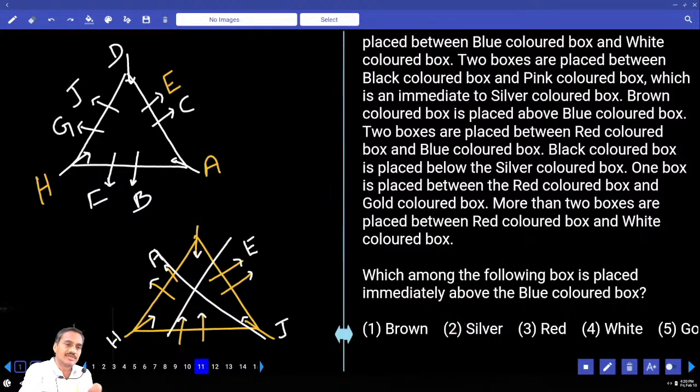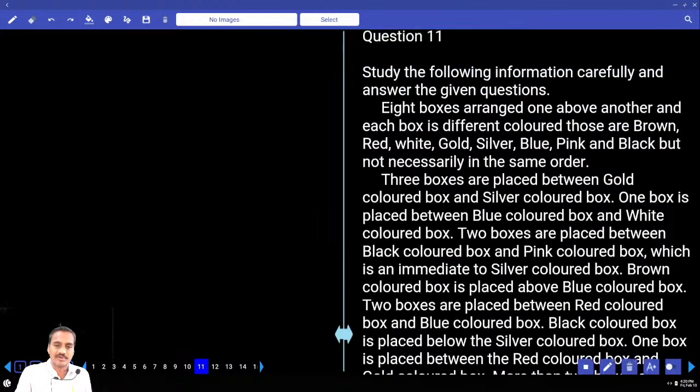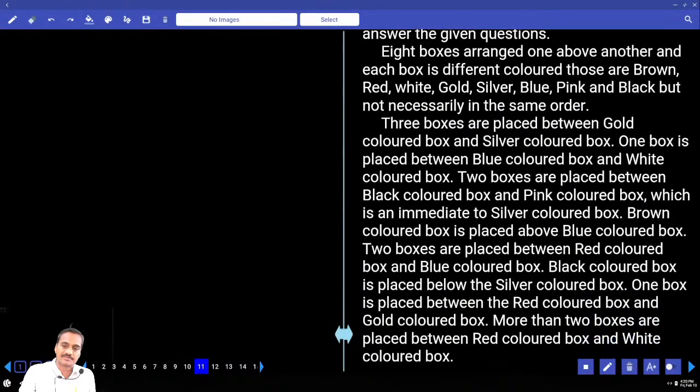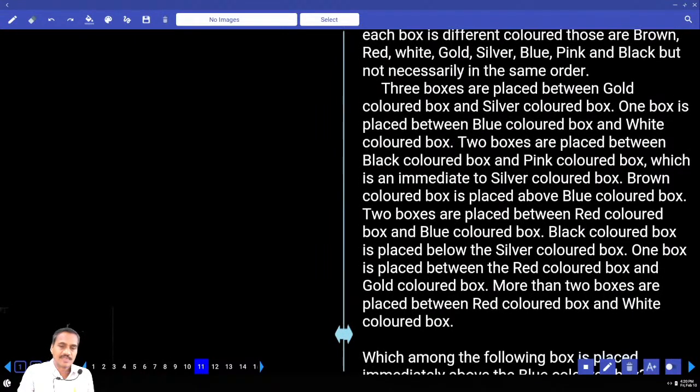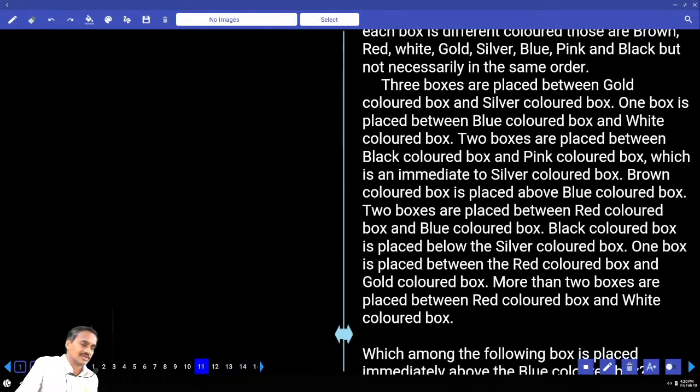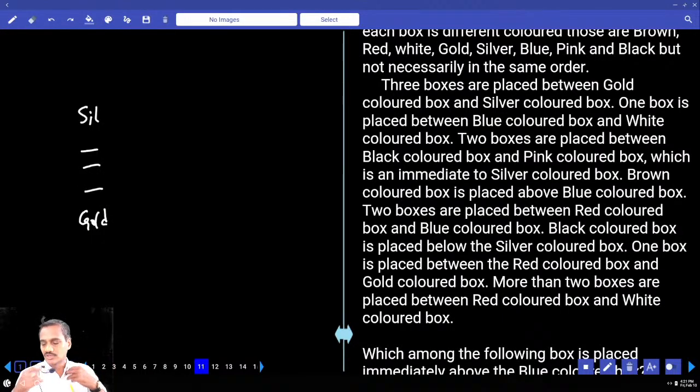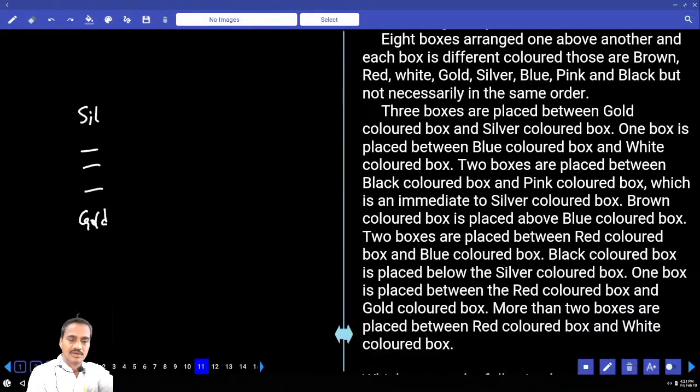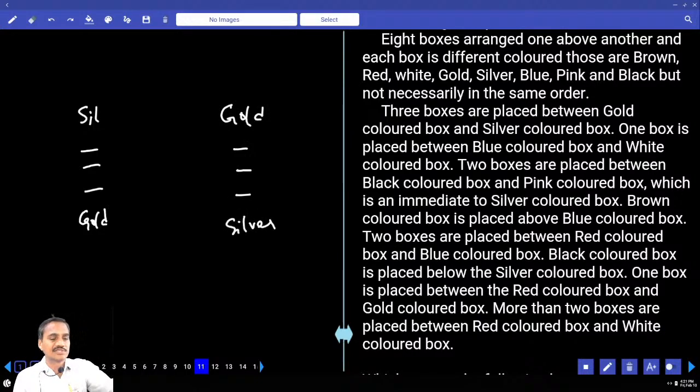Then next, questions 11 to 15, which are about boxes. 8 boxes are there, one above the other, and they are of different colors. 3 boxes between the gold and silver boxes. If silver is here, 1, 2, 3, gold is here. So far 5 boxes are filled, out of 8 in total. Or if gold is here, 1, 2, 3, silver will be here. Either gold is above silver or silver is above gold.